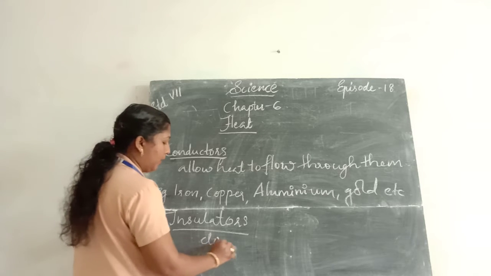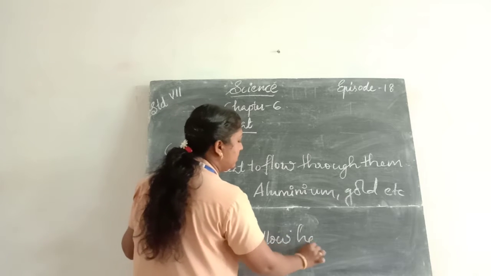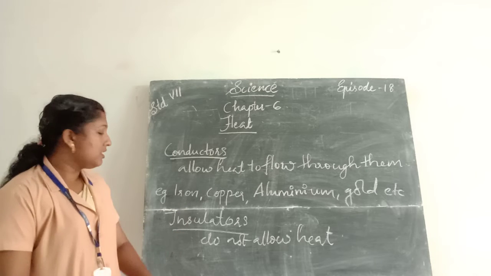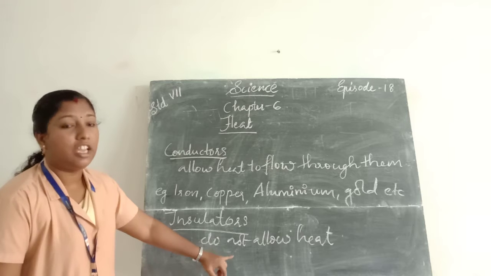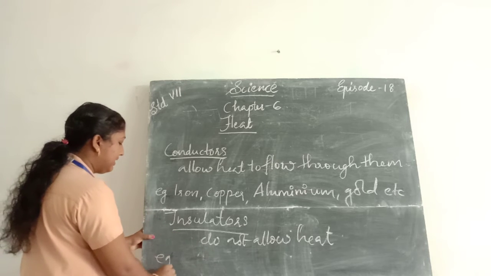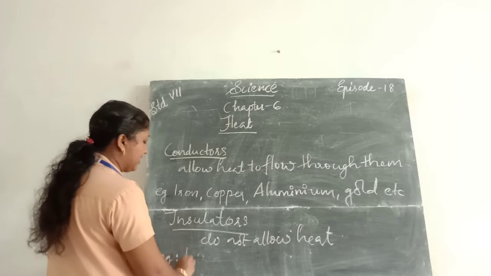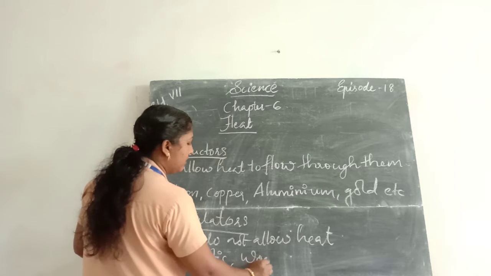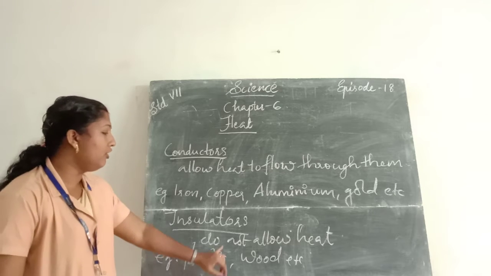Examples for insulators are plastic, wood, etc.